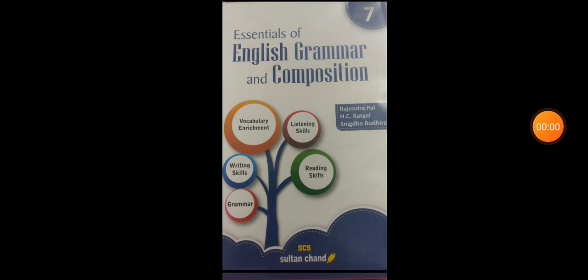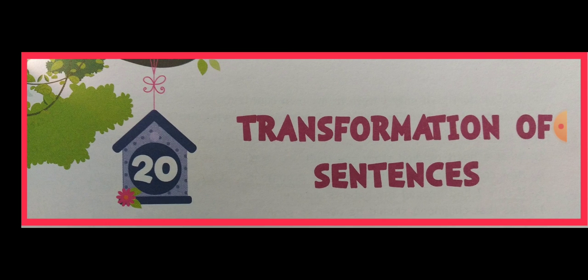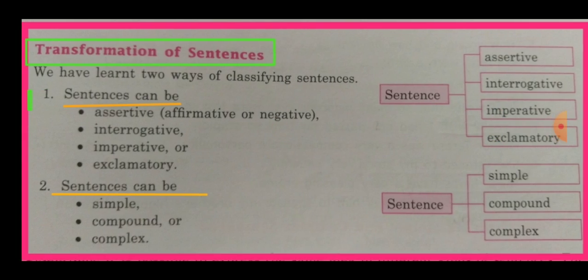Friends, today we are going to start chapter number 20 of our English grammar book, Essentials of English Grammar and Composition. And the name of the chapter is Transformation of Sentences. It's really a very interesting chapter and we will learn a lot in this chapter about how to transform sentences. For transformation of sentences, you must be aware of the classification of sentences.